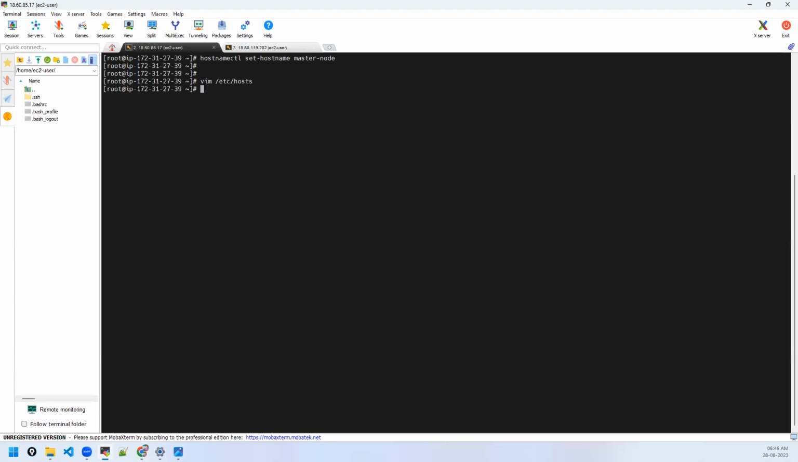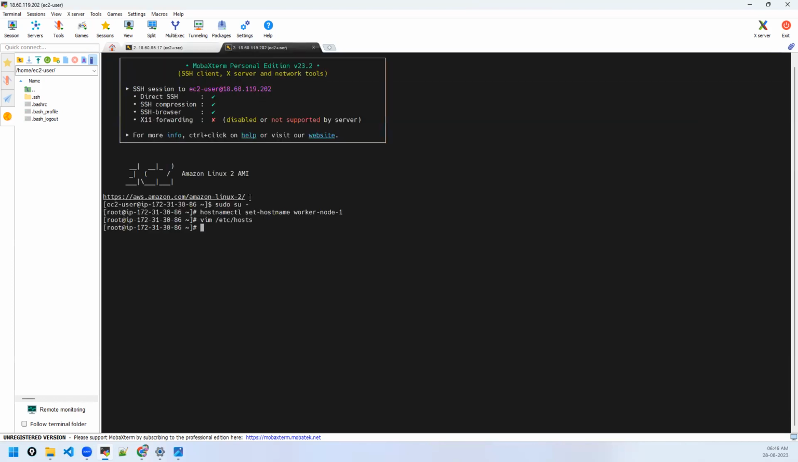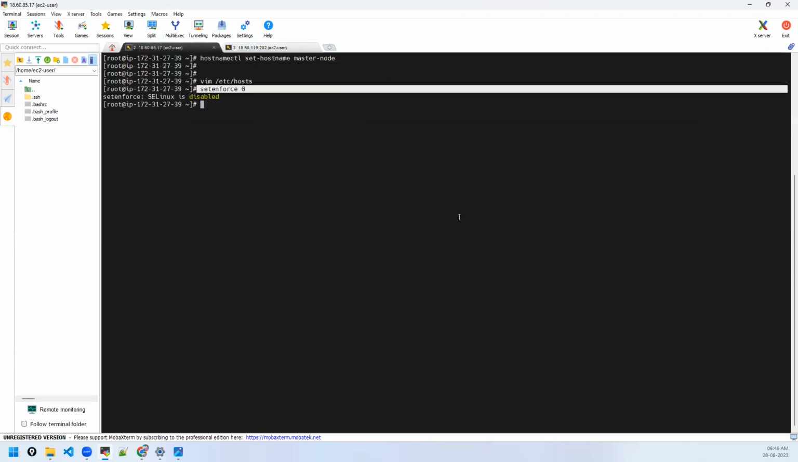Next thing is it depends. See, operating system specific commands are there. This is a CentOS instance, right? Amazon Linux or CentOS or Red Hat based systems. For such instances, SELinux will be enabled, which will not allow cluster creation. So disable SELinux by setenforce 0. SELinux means Security-Enhanced Linux will be disabled. Do the same here also. Done. These are the few things.